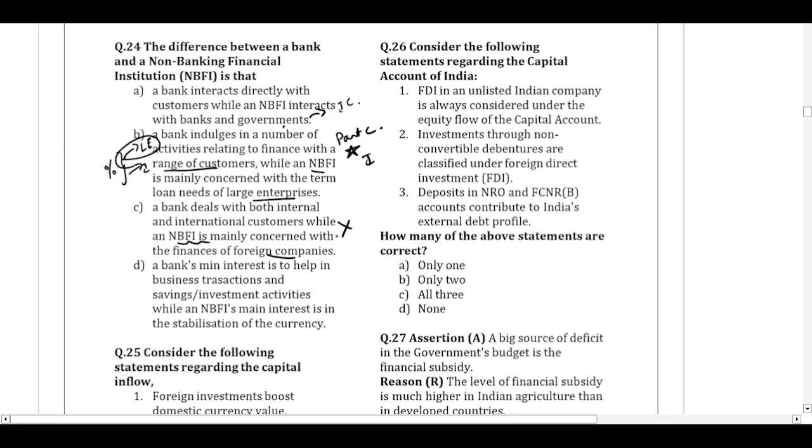A bank's main interest is to help in business transactions and savings and investment activities, while the NBFI's main interest is in the stabilization of currency. The NBFCs are also into the same business as banking companies. So why would their main business be the stabilization of currency? The stabilization of currency and the foreign exchange rate is a duty of the Reserve Bank of India, not the non-banking financial institutions. So this is also outright wrong. The statement which is partially correct, and because we have to choose the best option among the given options, option B will be the correct option because it is partially correct.